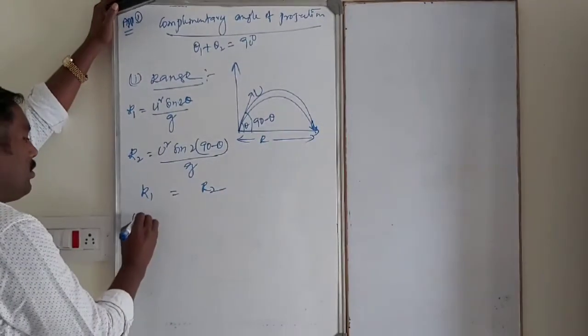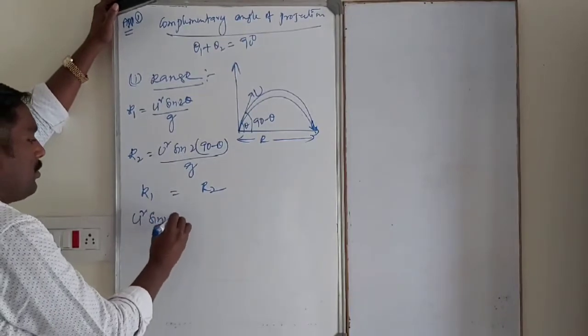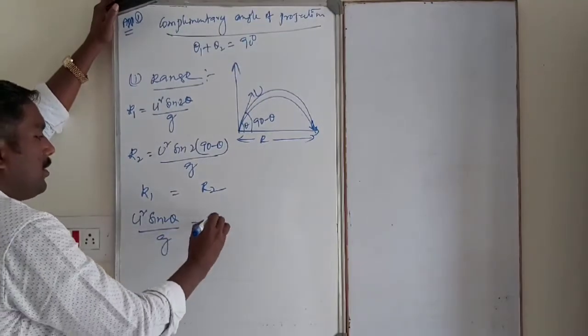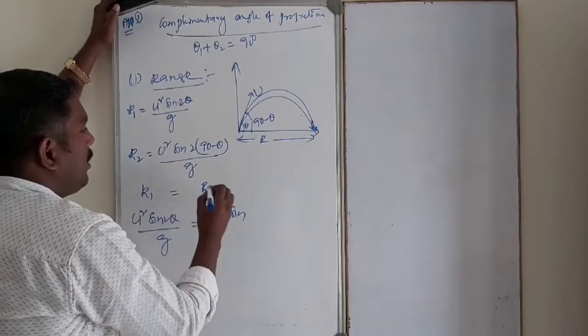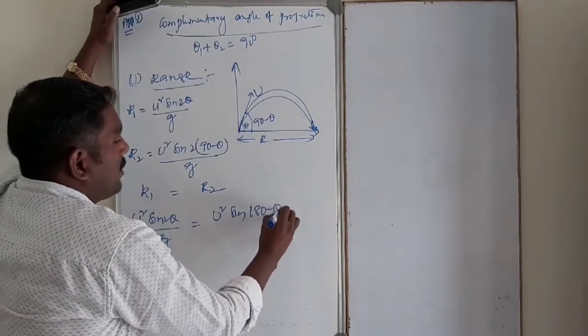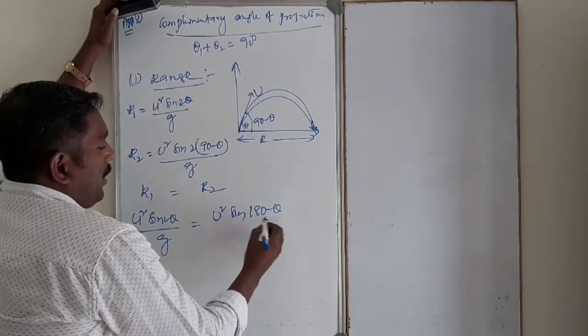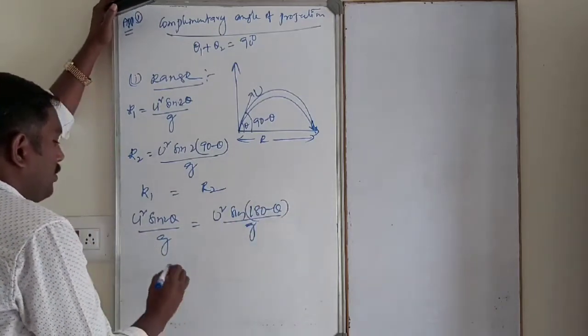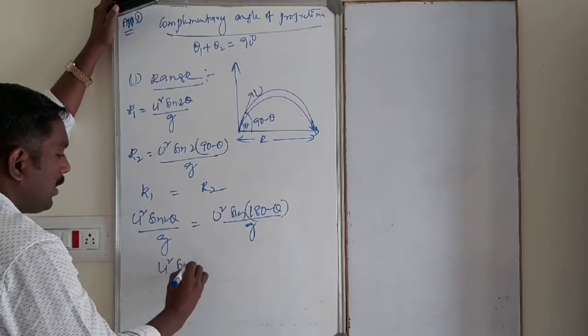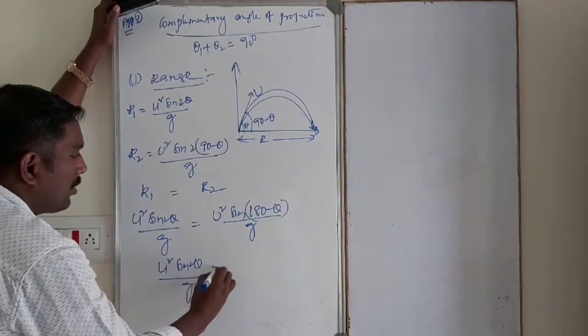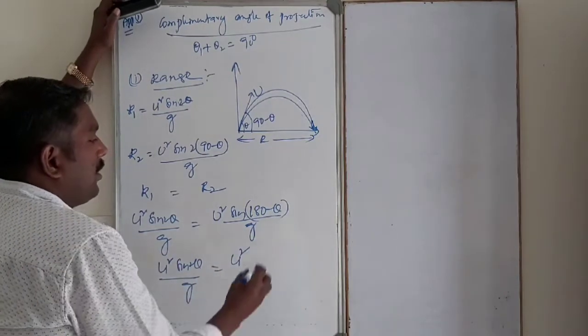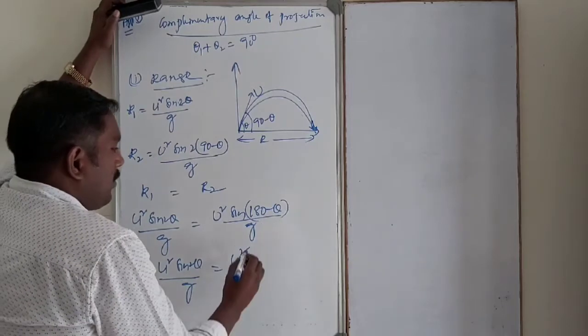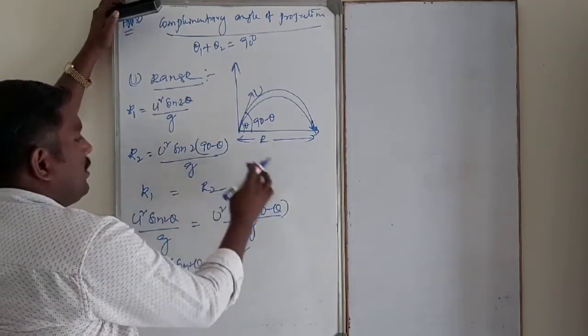So R1 is u square sin 2 theta by g, equal to u square sin 180 minus 2 theta by g.